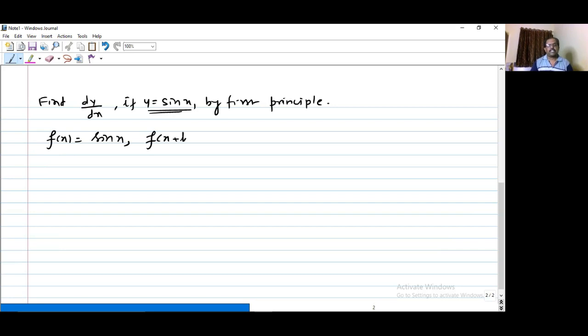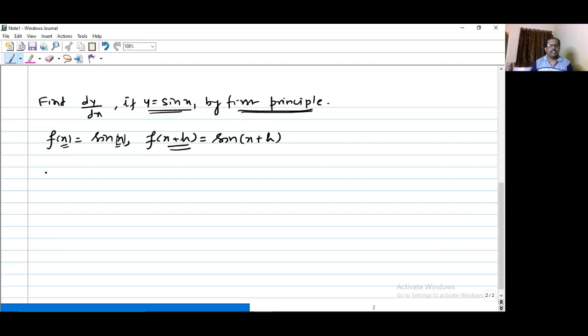तो f(x+h) क्या होगा और कैसे मिलेगा? f(x+h) will be obtained by replacing each x by x+h. f(x) है तो आपका फंक्शन sin x रहेगा. अगर f(x+h) फाइंड आउट करना है तो ये जो x है, that x will be replaced by x+h, right? So it's so simple. So your function will be sin(x+h). तो f(x) sin x रहेगा, f(x+h) sin(x+h) रहेगा. अभी हम उसका डेरिवेटिव फाइंड आउट करेंगे विद द हेल्प ऑफ first principle of derivative.